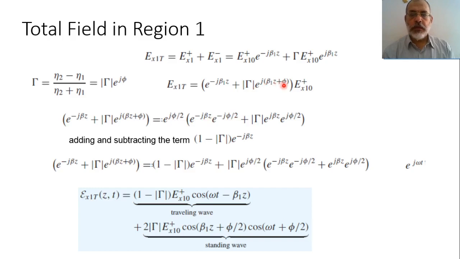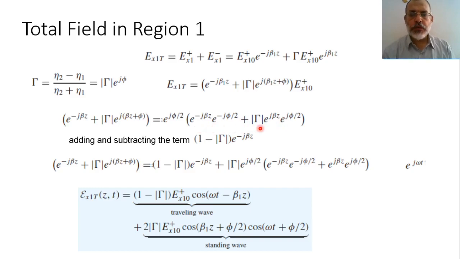And here instead of phi, it would be e to the power j phi over 2. So all that we have done now, in this bracket, is take e to the power j phi over 2 as a common factor to obtain this bracket.